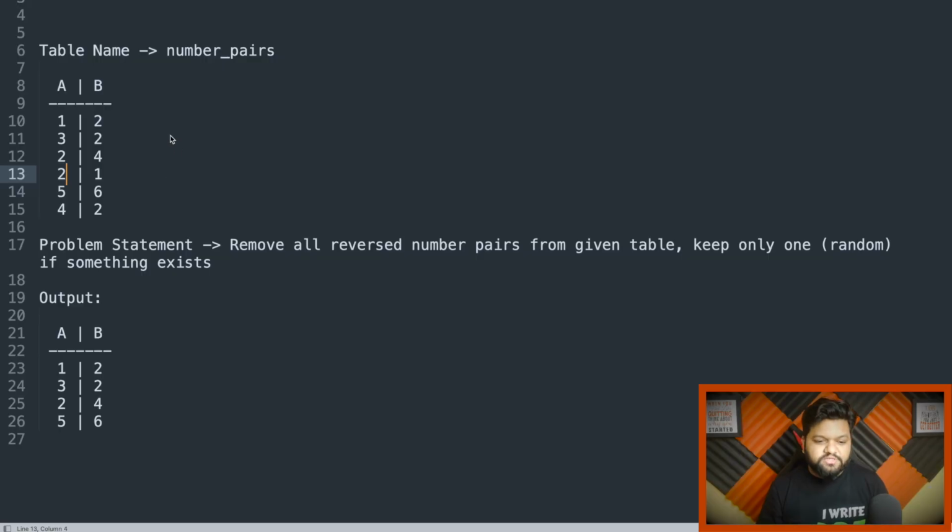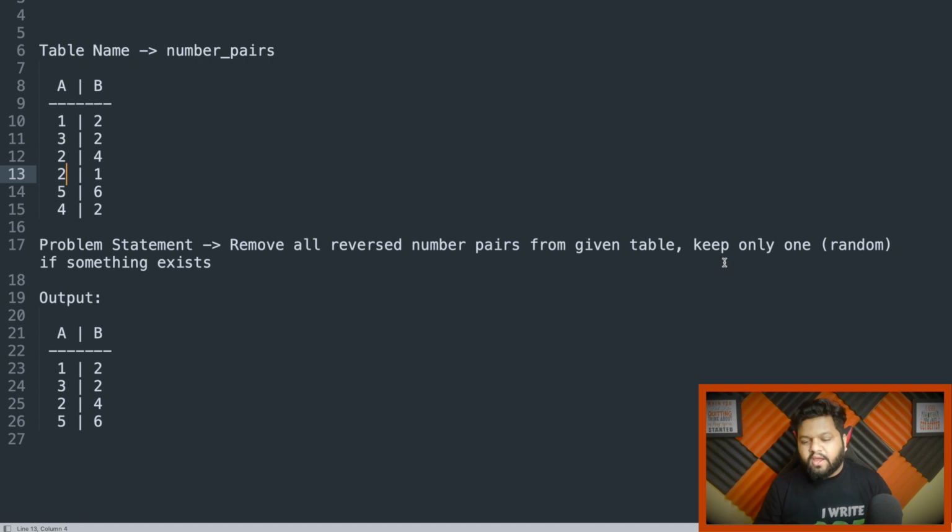So in this SQL problem statement, they gave me a table named number pairs, consisting of two columns, A and B, whose values are just integers. The entries are: 1, 2; 3, 2; 2, 4; 2, 1; 5, 6; 4, 2. Now the actual problem statement was: remove all reversed number pairs from the given table.